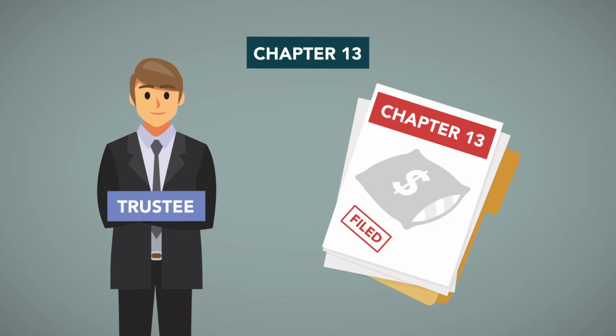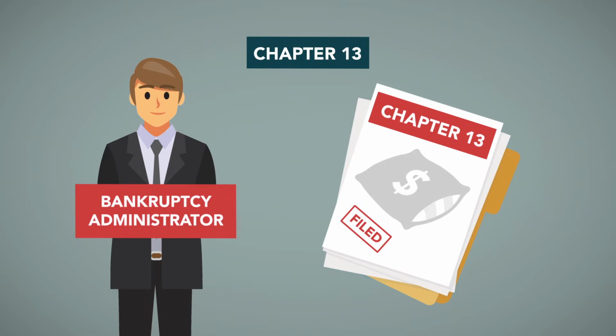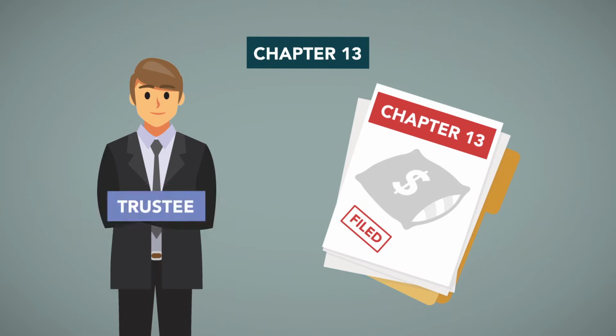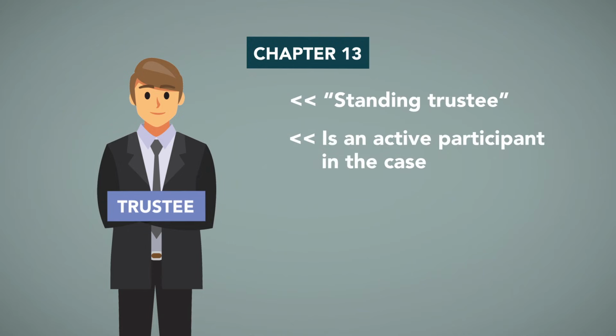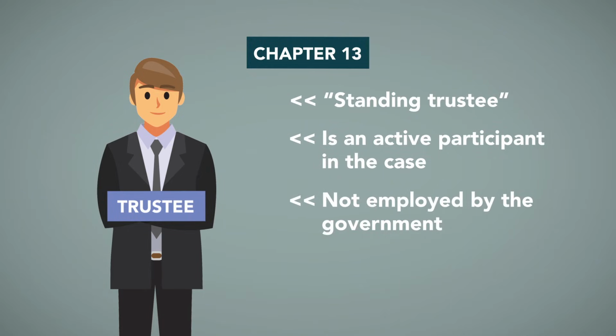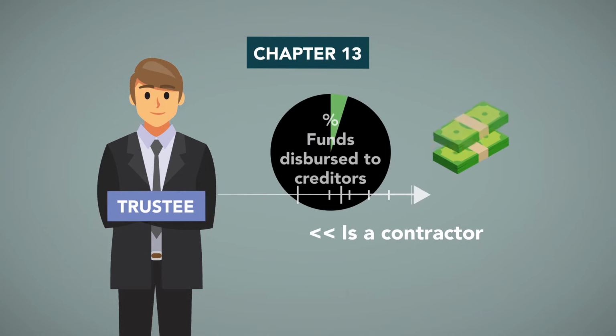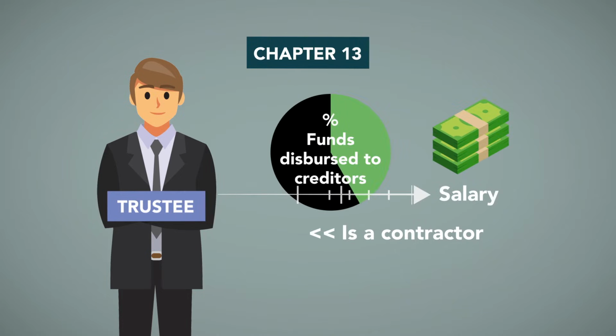But the role of the trustee is far more vital to the success of this chapter than with any other. The role of a Chapter 13 trustee, or bankruptcy administrator in some states, is unlike that of any other bankruptcy trustee. A Chapter 13 trustee is a standing trustee under the code and is an active participant in the case. The trustee is not employed by the government, but rather is a contractor who receives a salary based upon a percentage of the funds dispersed to creditors under the Chapter 13 plans in that district.